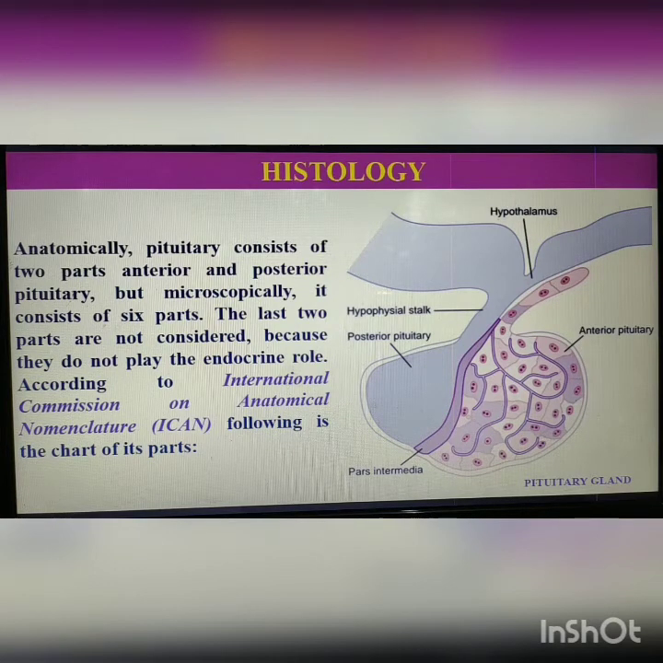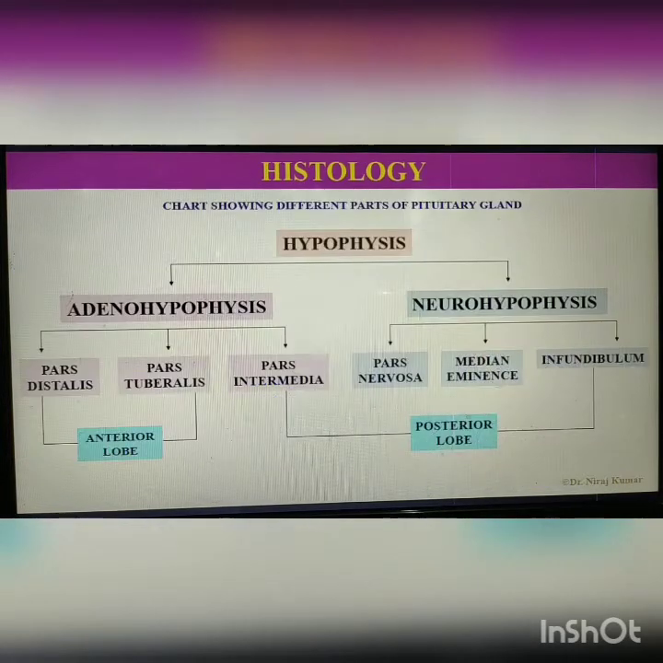According to International Commission on Anatomical Nomenclature, following is the chart of its different parts. In this chart you may see hypophysis or pituitary gland is divided into two broad categories or two broad structures. First is adenohypophysis and second is neurohypophysis. Again, adenohypophysis is divided into three parts. First is pars distalis, second is pars tuberalis, and third one is pars intermedia. While the neurohypophysis is also divided into three parts. First is called pars nervosa, second is median eminence, and third is infundibulum.